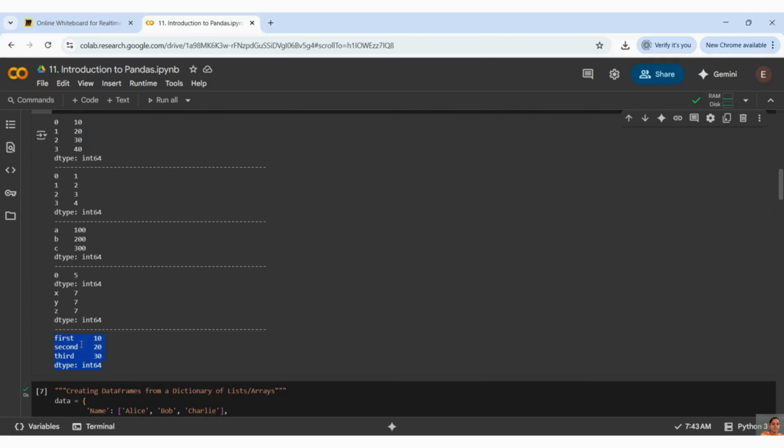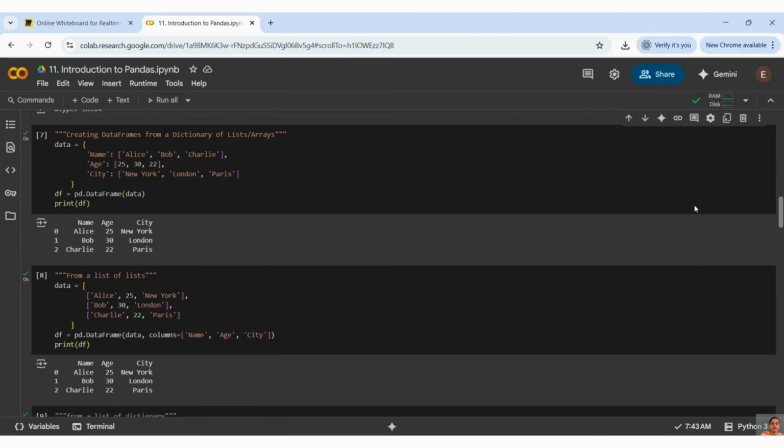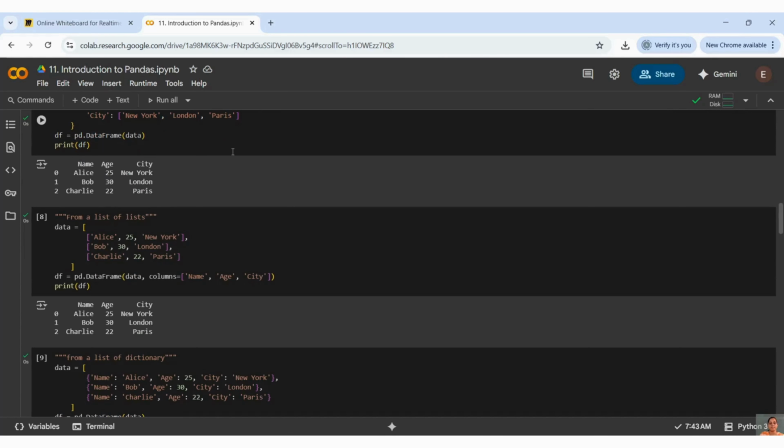You can see in this example the index changed, right? It is not a default index now. Even here, my index changed to X, Y, Z. It is not a default index. So this is how my series can be initialized. Now we will see how to initialize your data frame.